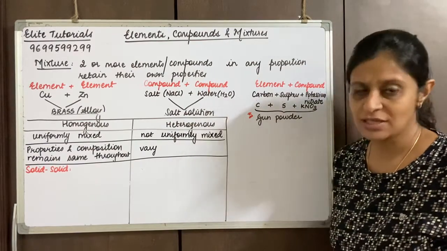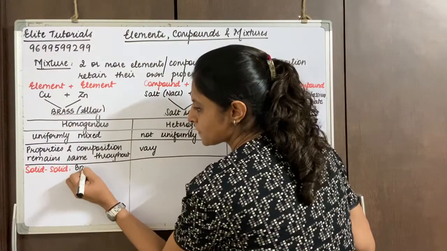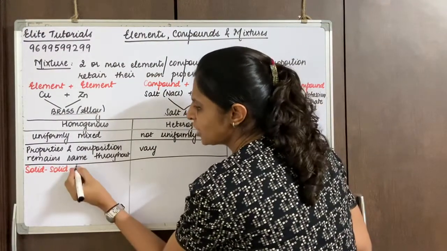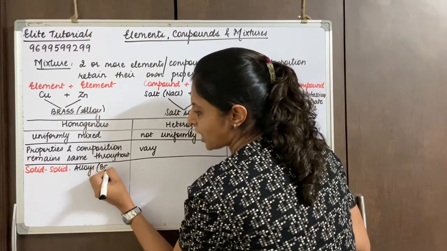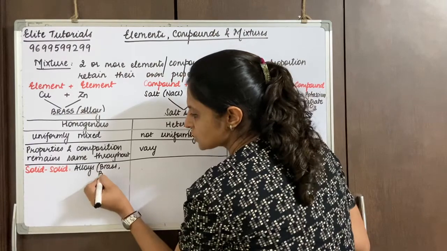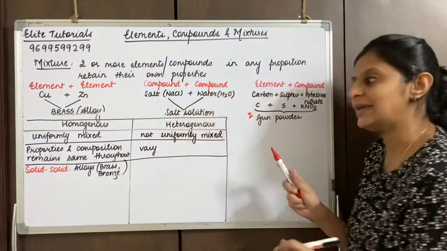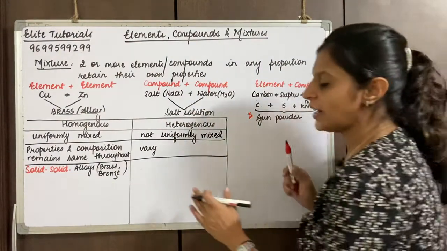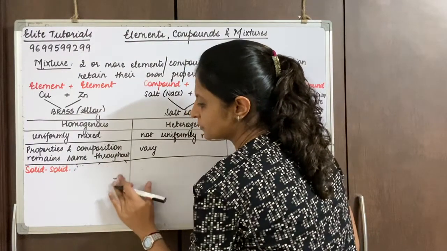For this you can give the example of brass, or any alloy. I can use brass, I can say bronze. Any alloy can be stated.